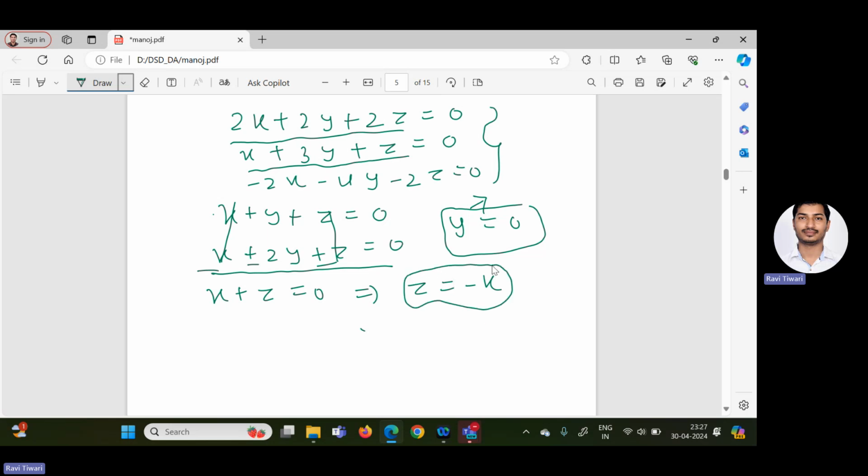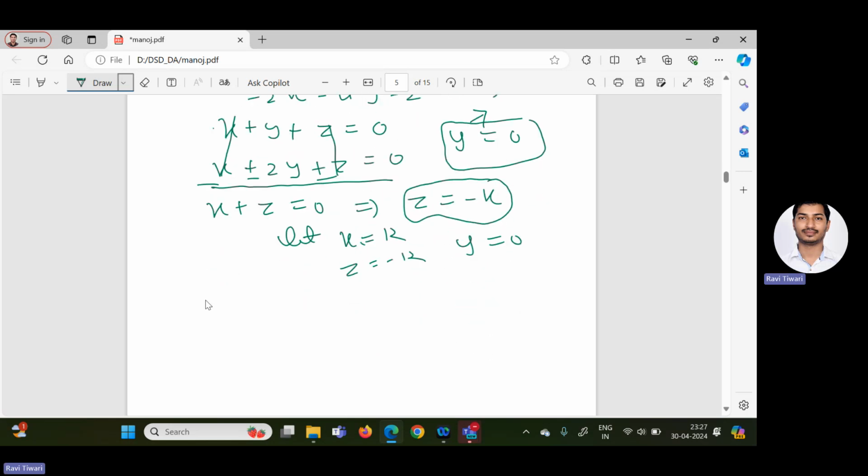Now how to tackle this type of case? Better you take x equal to k, then z will be minus k, and y is 0. So how do we write the eigenvector? We have assumed capital X is x, y, z, where x is k, y is 0 and z is minus k. So k we can take common and get 1 0 minus 1. So 1 0 minus 1 is the eigenvector of this matrix corresponding to the eigenvalue lambda equal to 1.